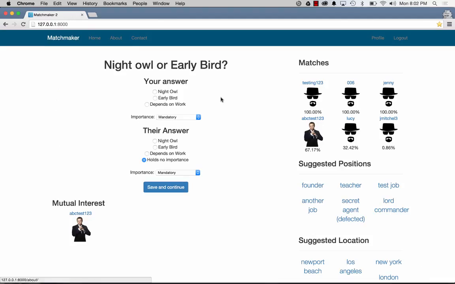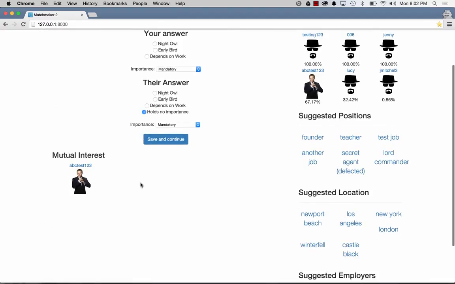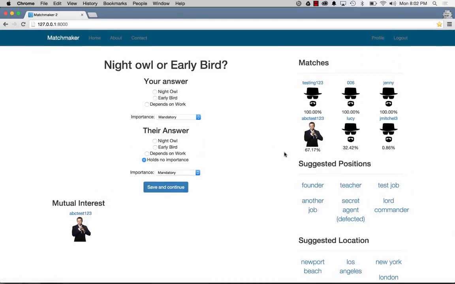And then if we go back home, we see now we have mutual interest users. So if they connected and liked us too, then we will start to see these and they will grow, which is really cool, and it allows you to have a little bit more dynamic of a match, because even if they're not the greatest percentage, like you didn't answer the questions in the best way, you still have this match.